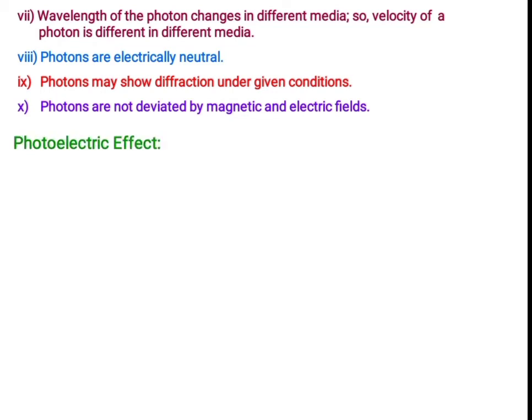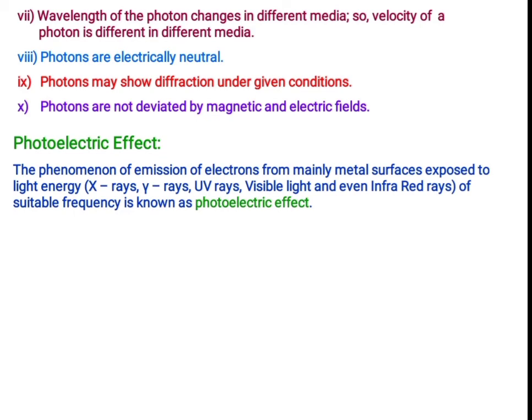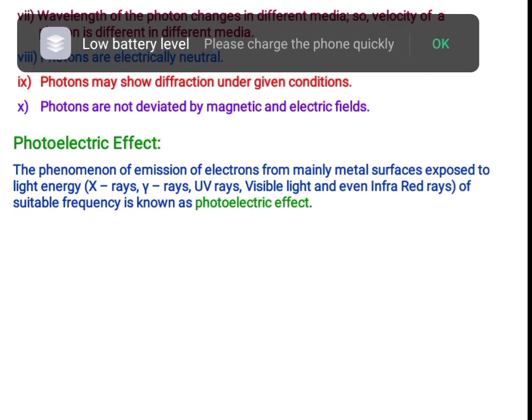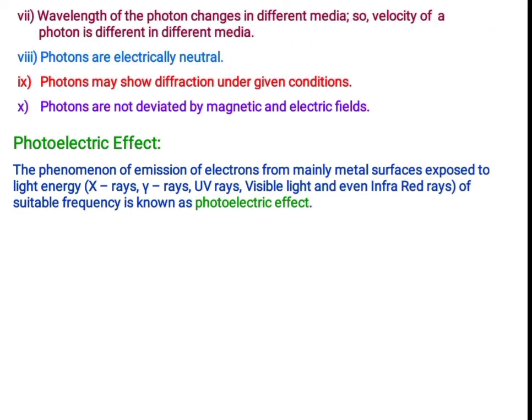Next one, photoelectric effect. Already we discussed photoelectric emission in the previous slide. So the phenomena of emission of electrons from the surface of the metal when it is exposed to the suitable frequency, that is called what? That is a photoelectric effect. So light energy like X-rays, gamma rays, UV rays, visible light and infrared rays. Suppose if they incident on the surface of the metal, then the number of electrons, free electrons which are present, they are emitted out. If they are coming out from the surface of the metal, that process is called photoelectric effect.